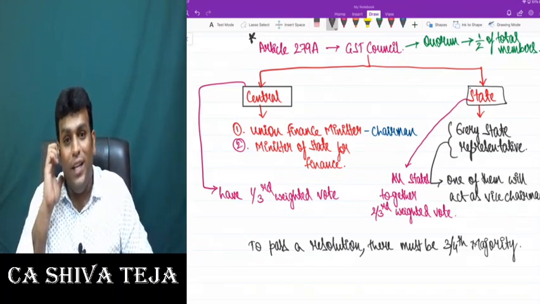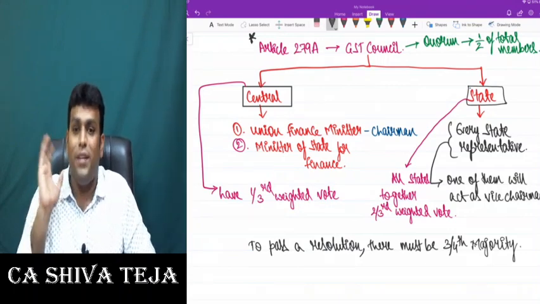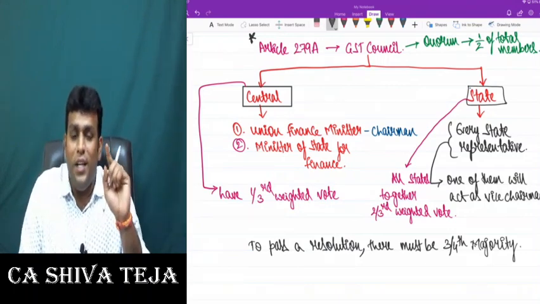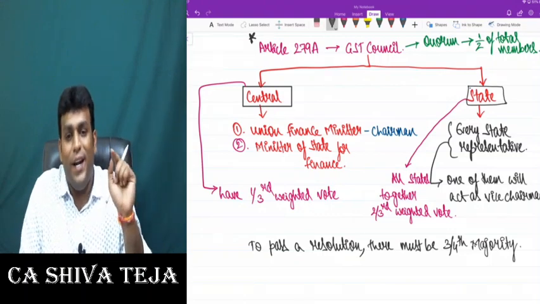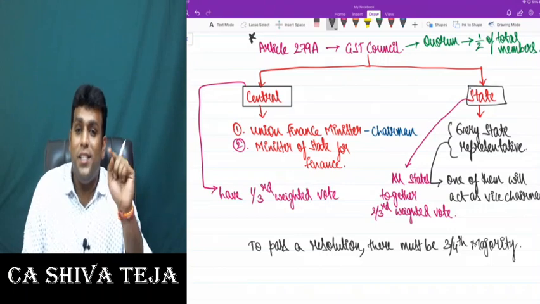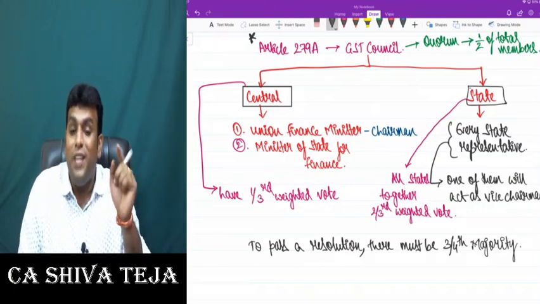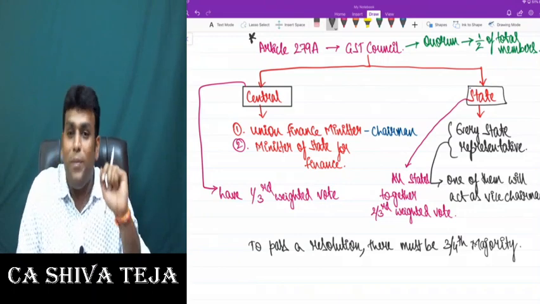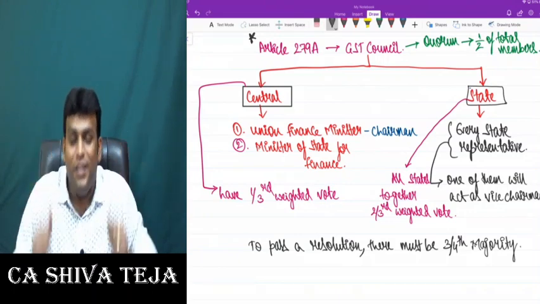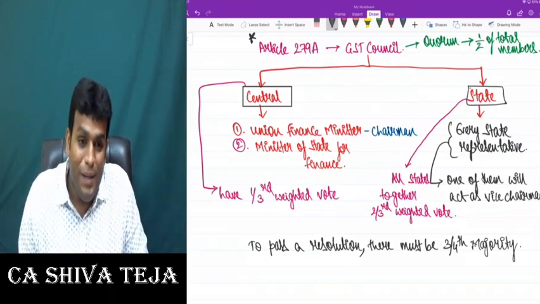Central side there are two members and their weight is 1/3. That means 33.33%. And from the state side, all states put together, the weight is 2/3, which is 66.67%. But to pass a resolution, there should be 3/4 majority. And what is 3/4, my dear friends? 75%. If center says yes, 33.33% is done.